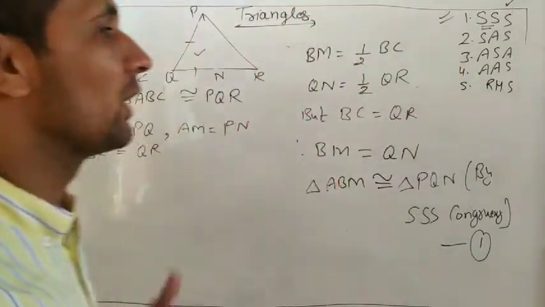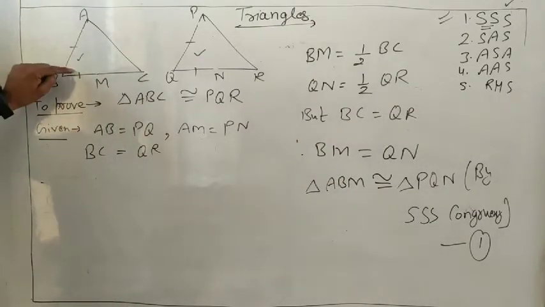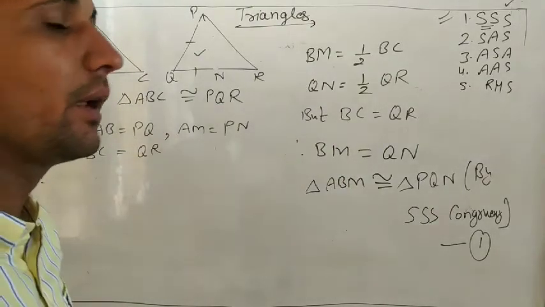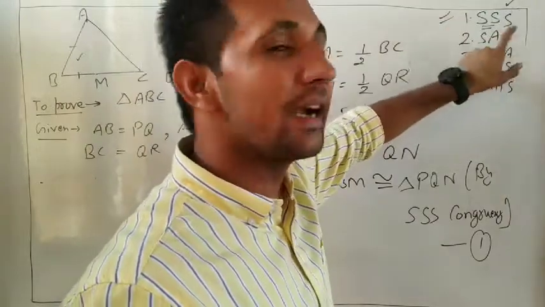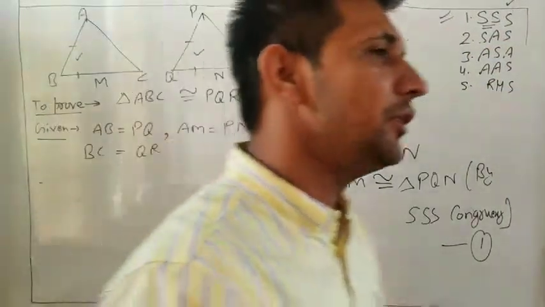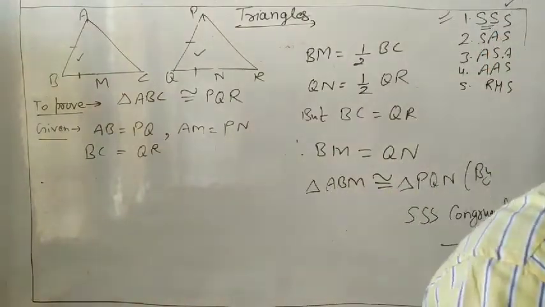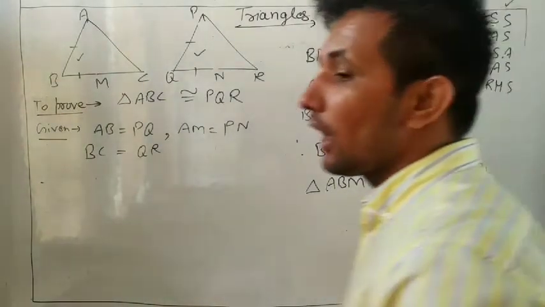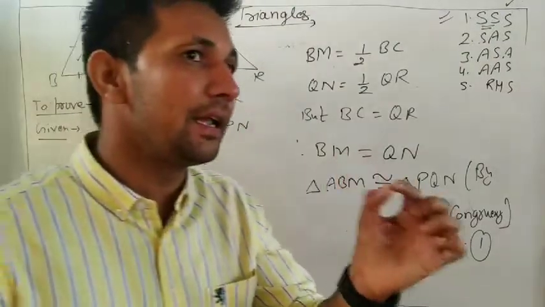We have to prove only one side or one angle, because the triangles may be congruent by side, maybe side angle side. But always, as I told you, we will use the first part in the second part. Now, always use the corresponding parts.